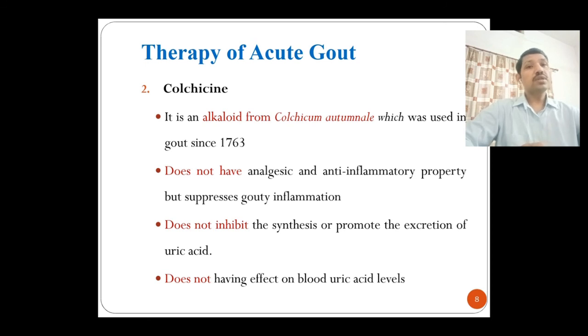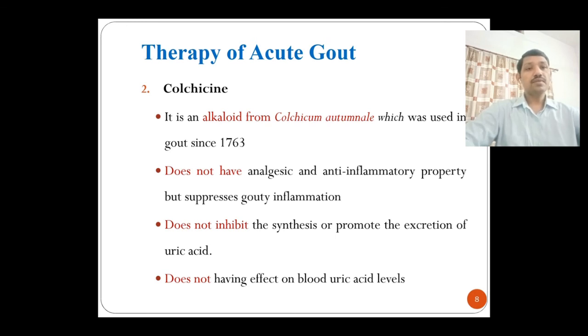Then how does it provide relief in the case of acute gout? As we are seeing, it doesn't have analgesic or anti-inflammatory property, and it doesn't inhibit the synthesis of uric acid, and these are the problems which occur during acute gout.